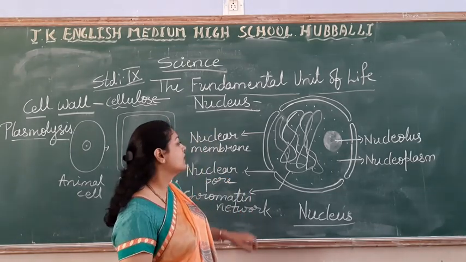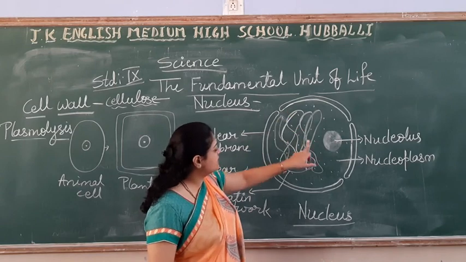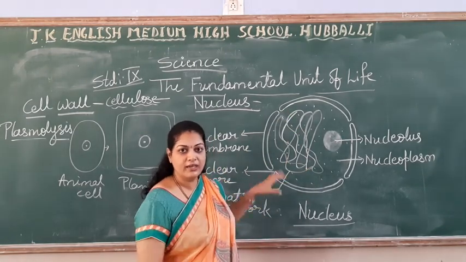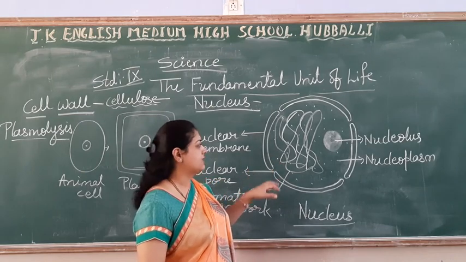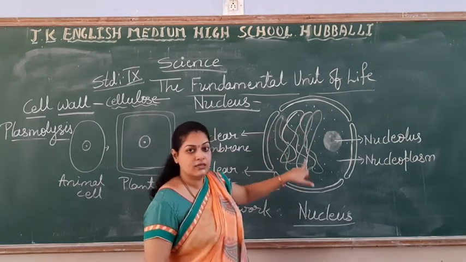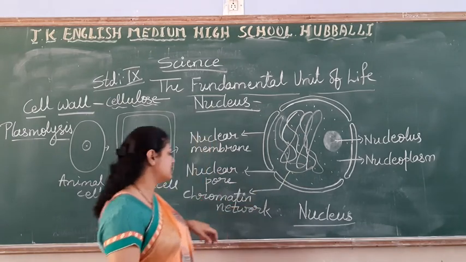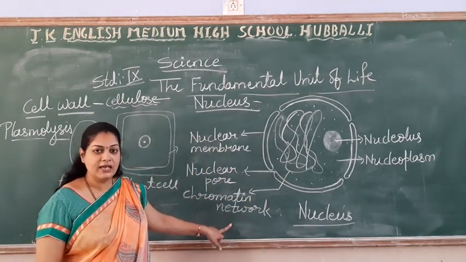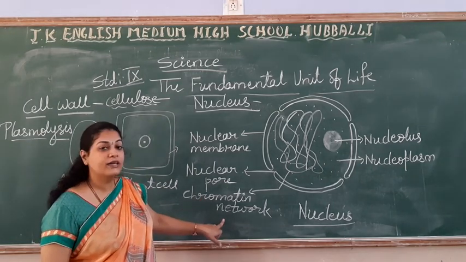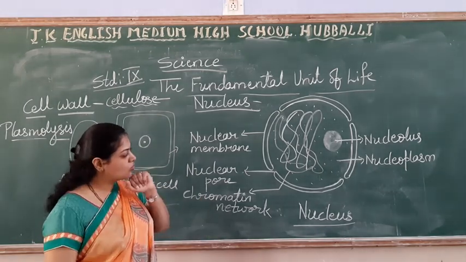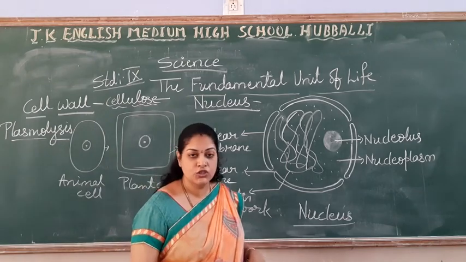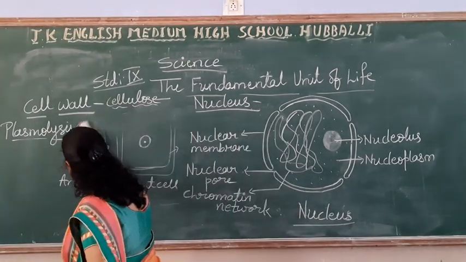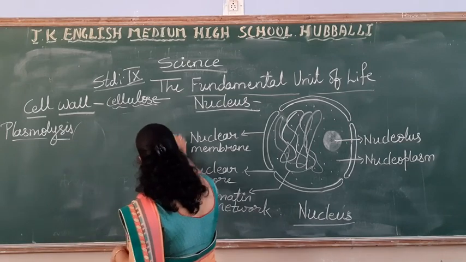After this, can you see this thread-like structure? It looks like something thread-like has been put in the cell. This thread-like structure is called the chromatin network. What is this chromatin network and what is its function?